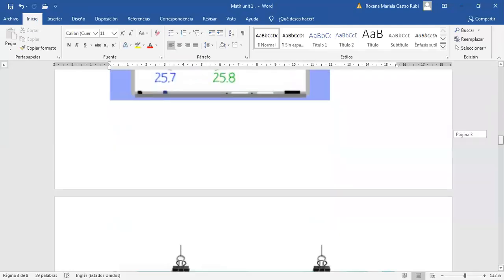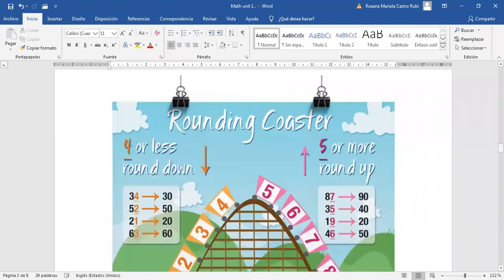Great job. Excellent. So as you can see here, we have the rounding chart. It says 4 or less, round down. Look, it's very simple. If the number is less than 5, that is 4, 3, 2, 1, and 0, you round it down. But if the number is 5 or more, 6, 7, 8, 9, you round it up.